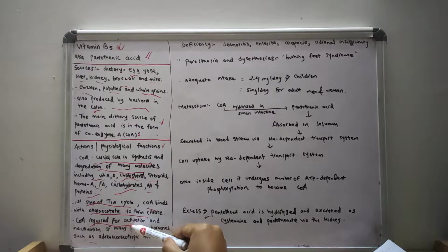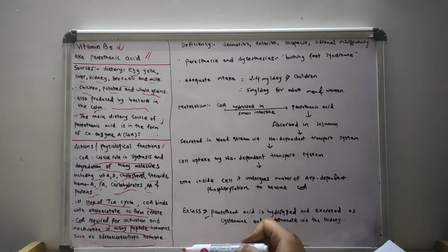Coenzyme A is also required for activation and inactivation of many peptide hormones such as adrenocorticotropic hormone.